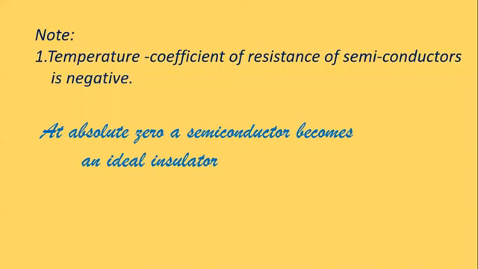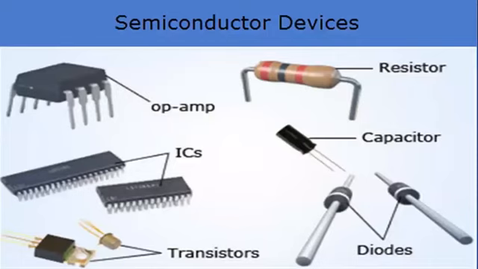Then one more thing: the temperature coefficient of resistance of semiconductors is negative. When you increase the temperature of a semiconductor, it becomes a conductor. It starts conducting. And at absolute zero, a semiconductor becomes an ideal insulator. These are some of the semiconductor devices: operational amplifier, resistor, capacitor, diodes, transistors, and integrated circuits.